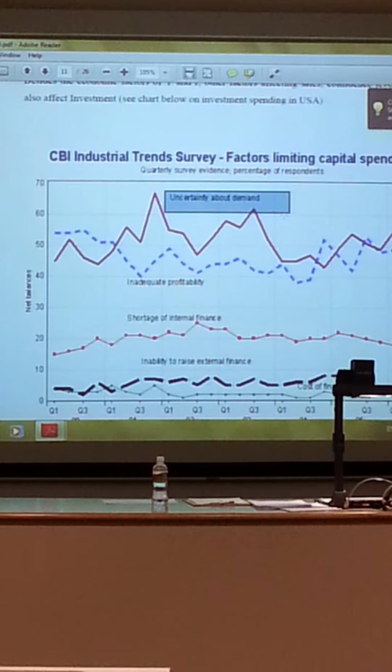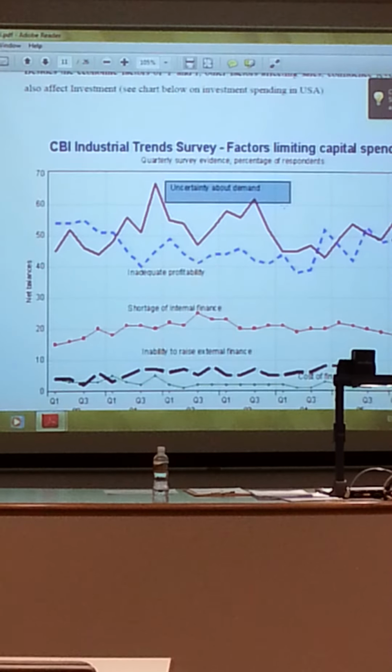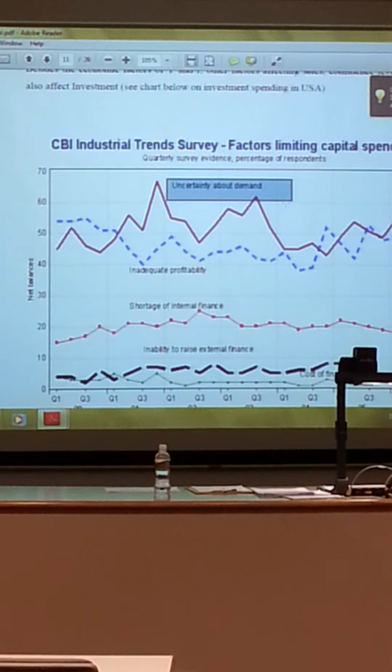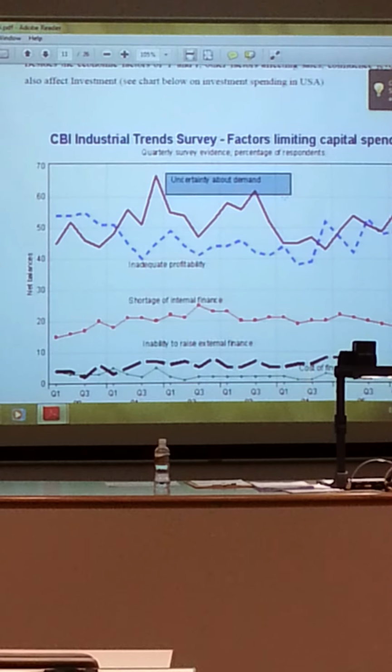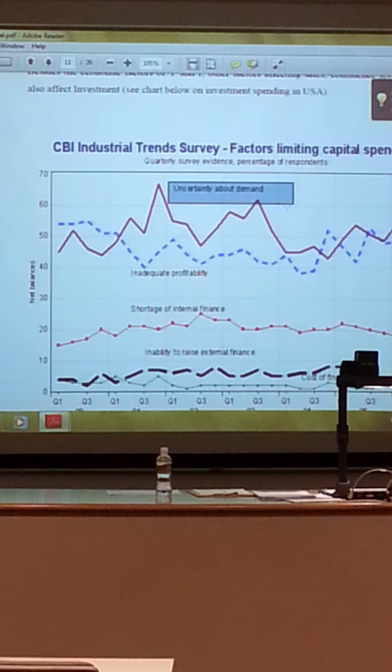So Japan's investment level cannot be explained using the Keynes model at all. So the Keynes model is overly simplified. Right? Looking at your current GDP and your current interest rate.